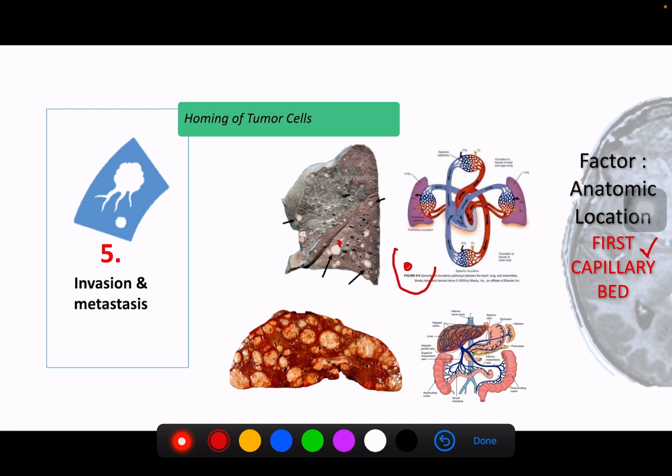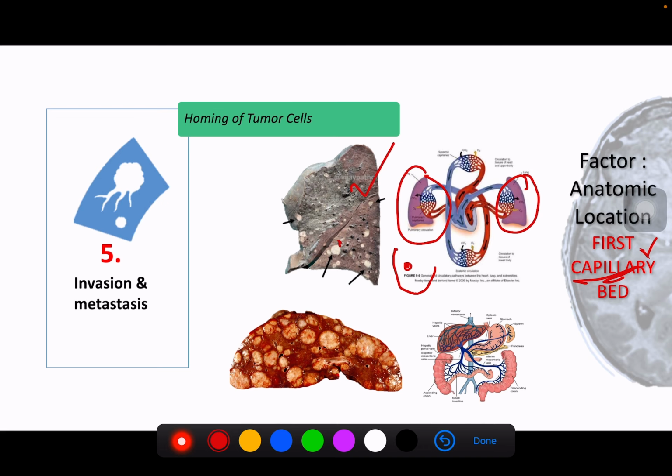Almost all cancers, the tumor emboli will go into the venous system, and as you noticed just now in this diagram, the venous system will definitely go into the lung. Okay, so when it goes to the lung, that is the first capillary bed that it goes to. And that's the reason why the lung is one of the locations of metastasis.